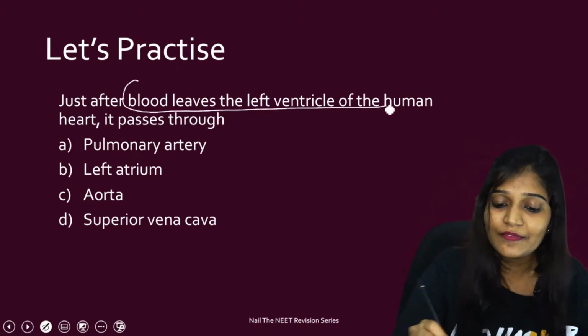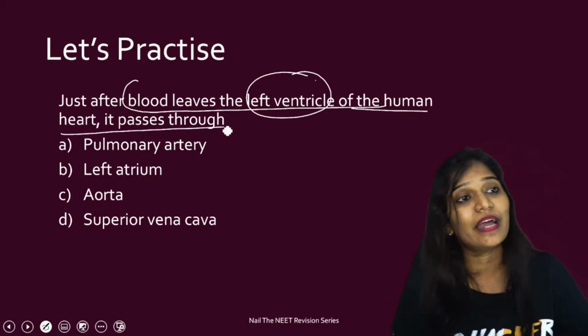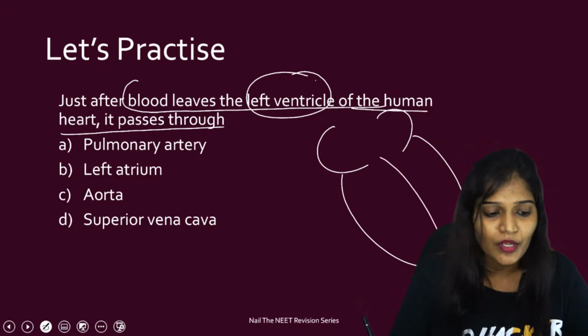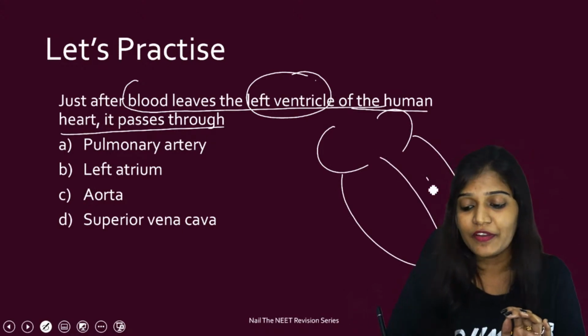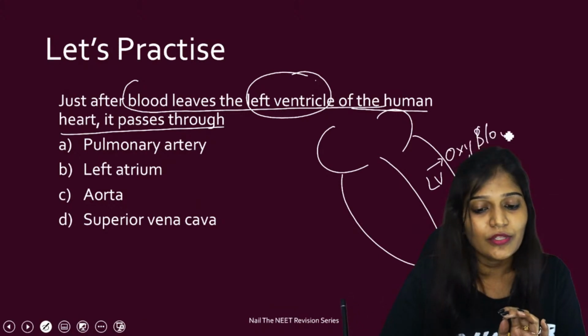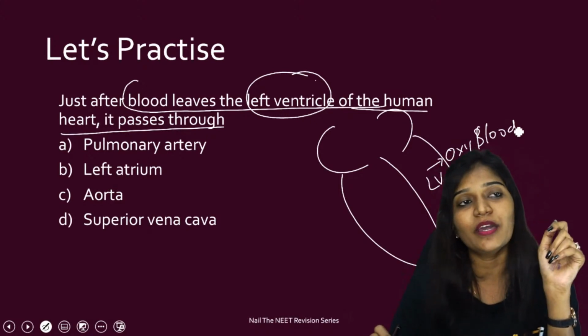Just after, listen, very simple. Just after the blood leaves the left ventricle of the human heart, it passes through where it has to go. Very simple question. Answer this question, all of you. The blood leaves the left ventricle. Left ventricle, what blood is present? Oxygenated blood. So the blood leaves the left ventricle of the human heart. It passes through where it has to go.